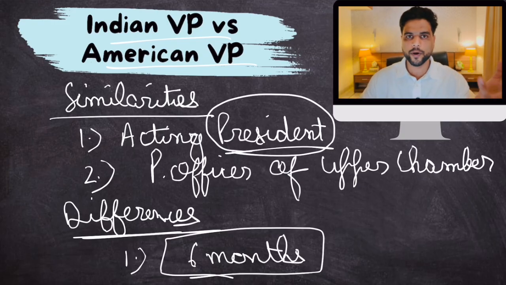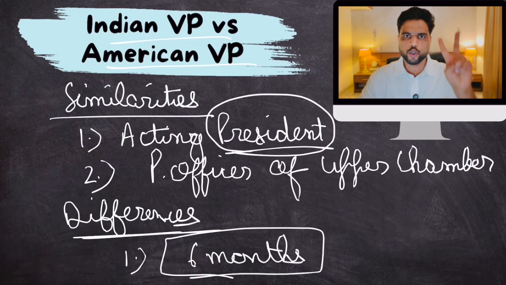But let's talk about the current controversy. The thing is that this is the first time that the Vice President of India has resigned before the expiry of his term. Now, why am I saying this is the first time? In the past also, 2 Vice Presidents have resigned before the expiry of their term. But they resigned to fight the elections for the president. But this time, Jagdeep Dhankhar resigned not to fight for the election of president, for nothing. He just resigned. This has never happened in India.